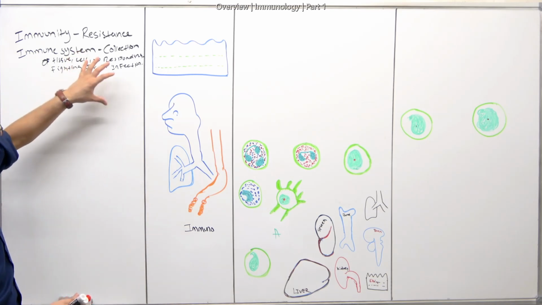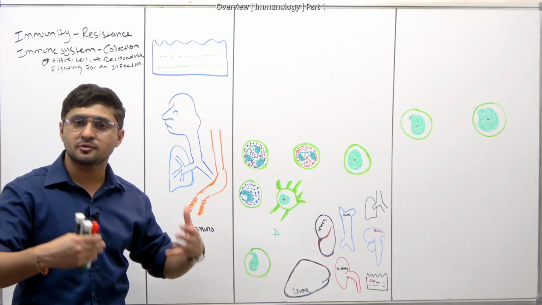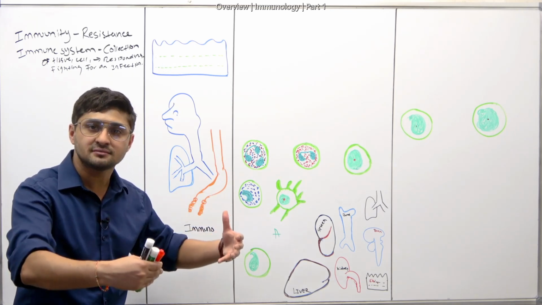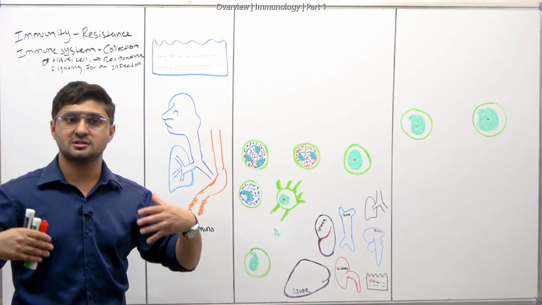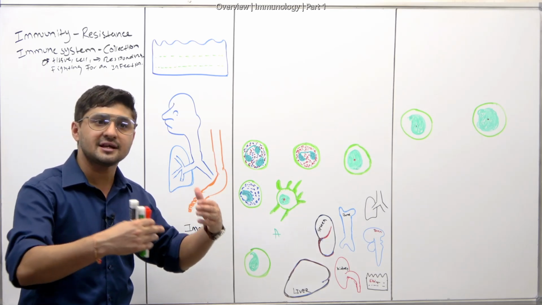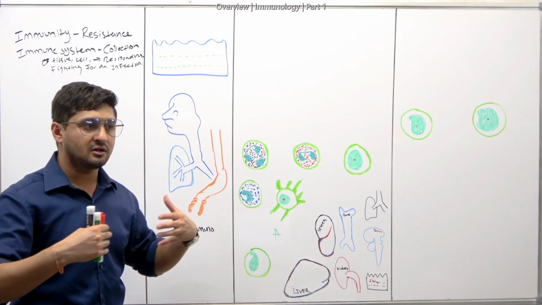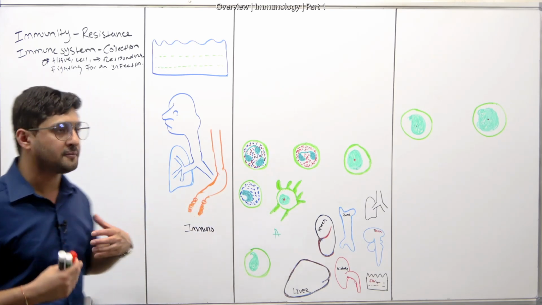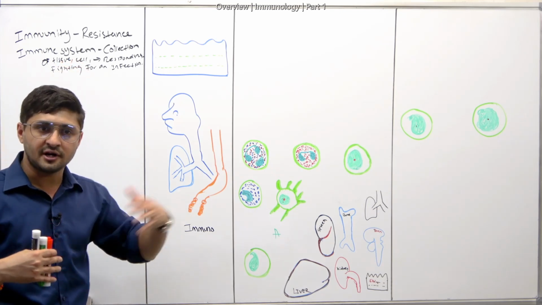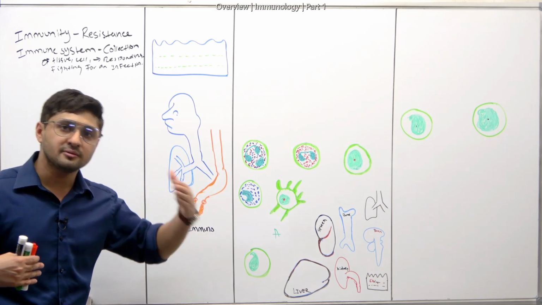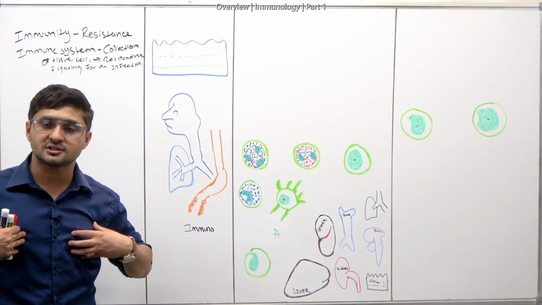So we're studying the collections of cells or mediators that provide a defense mechanism against pathogens, foreign substances, anything that causes harm to our body. Our immune system protects against those foreign substances.